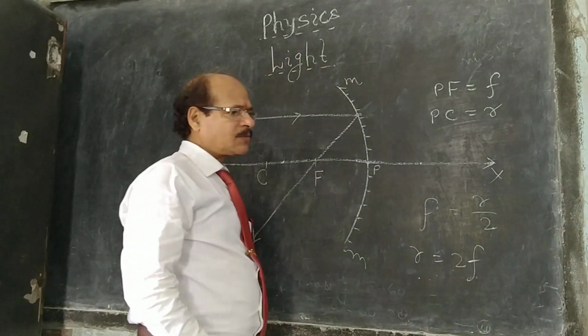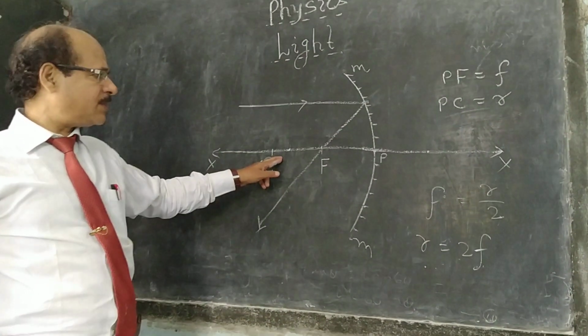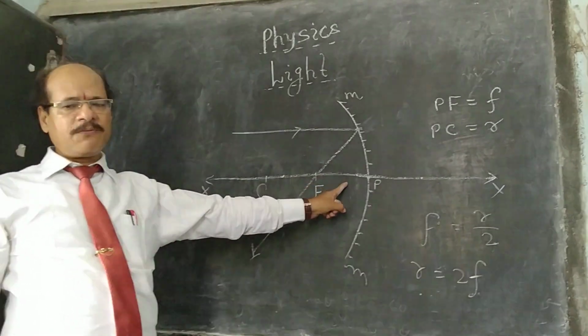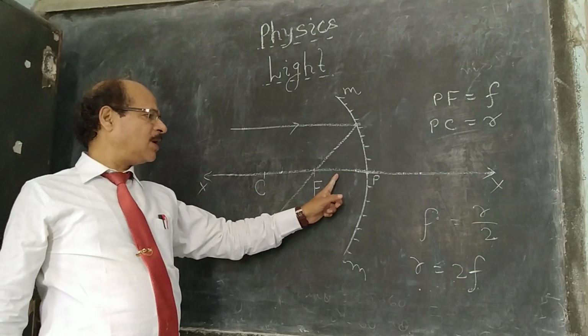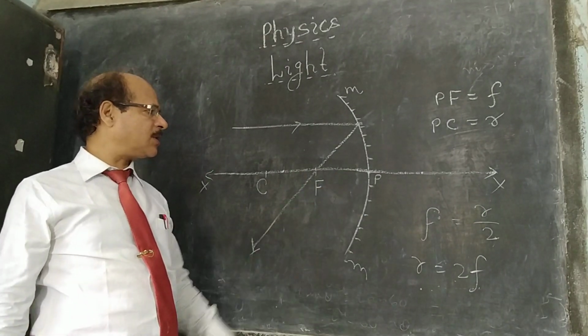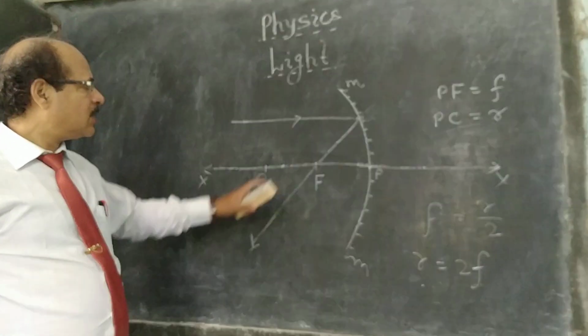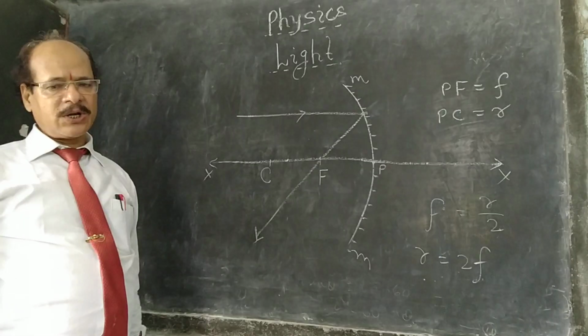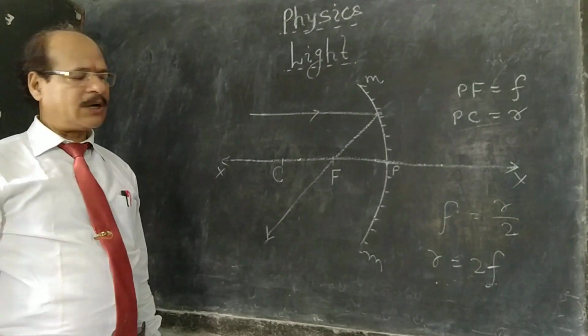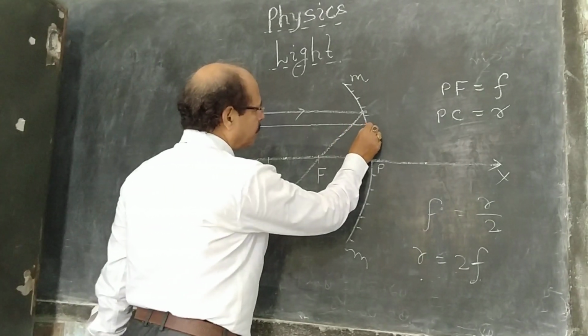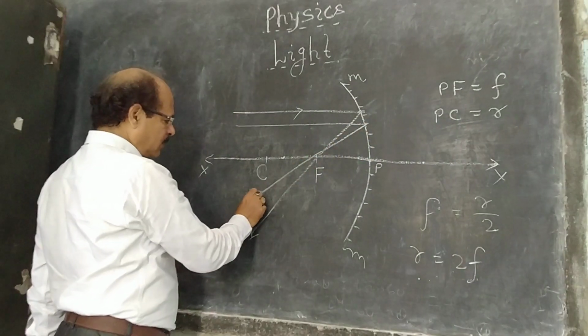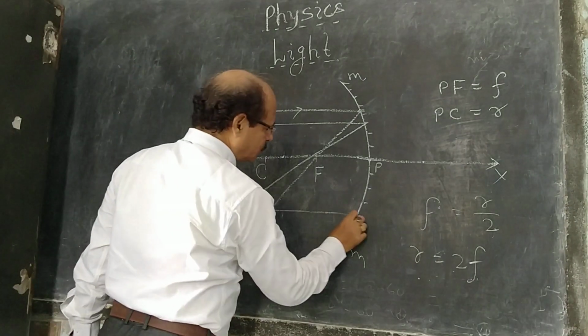PF is just equal to FC. So a relation is here: F is equal to R by 2. In other words, R is equal to 2F. Radius of curvature is twice the focal length. In other words, focal length is half of the radius of curvature.